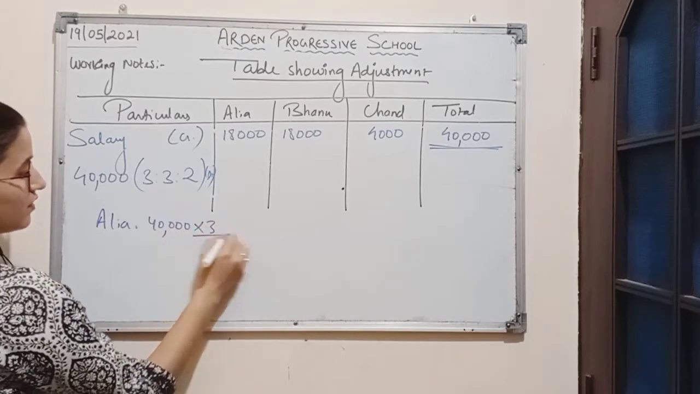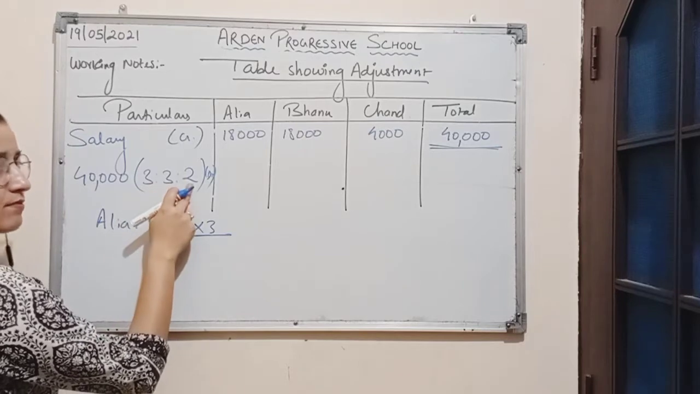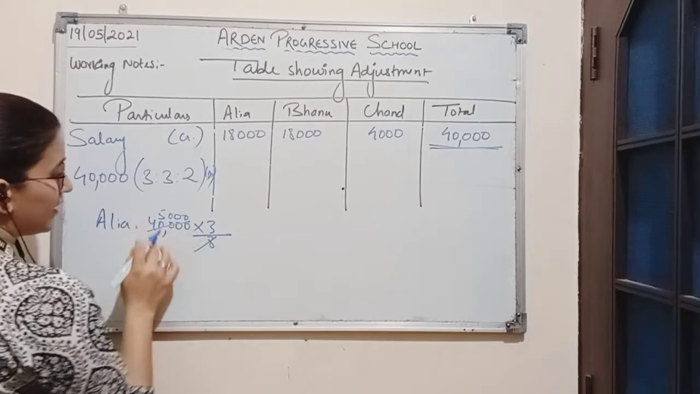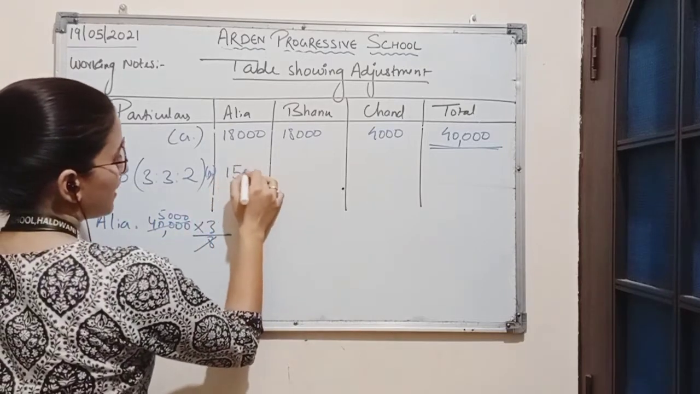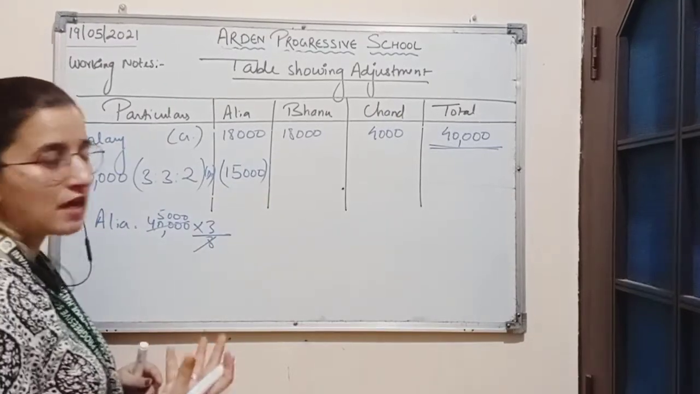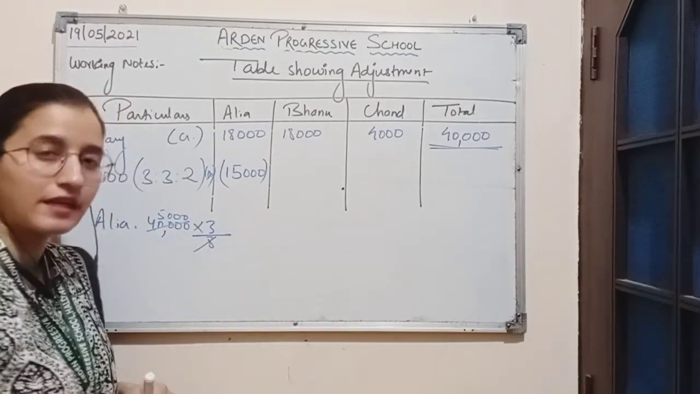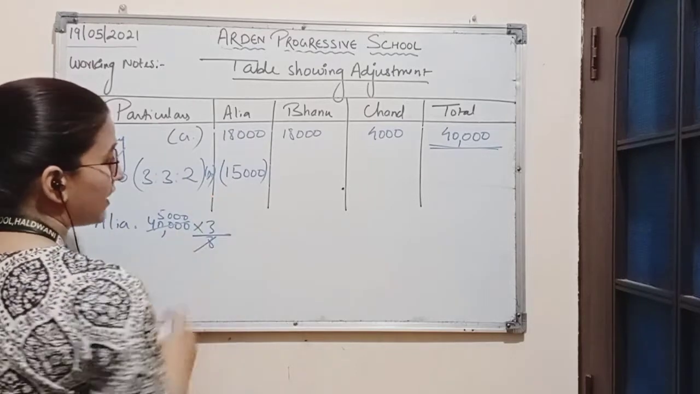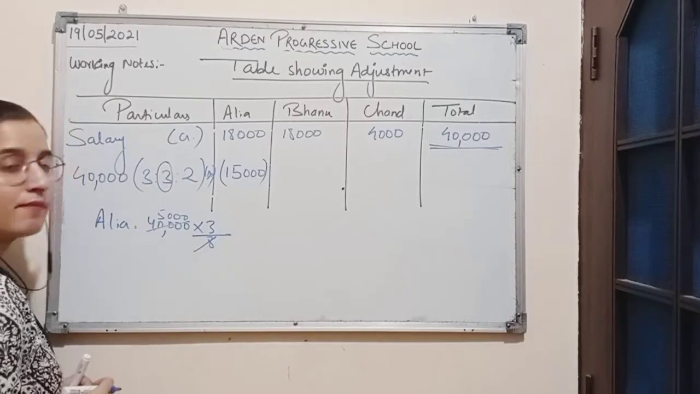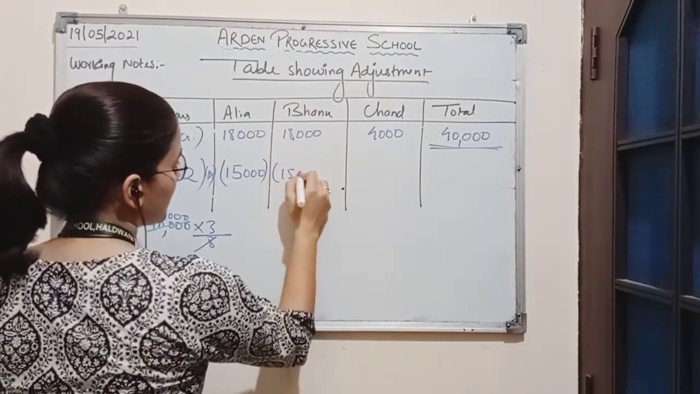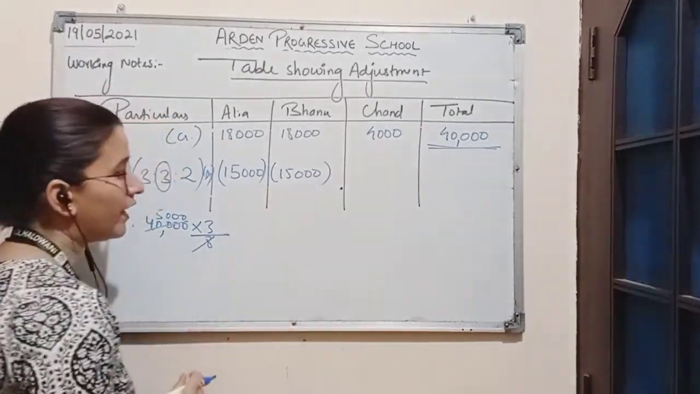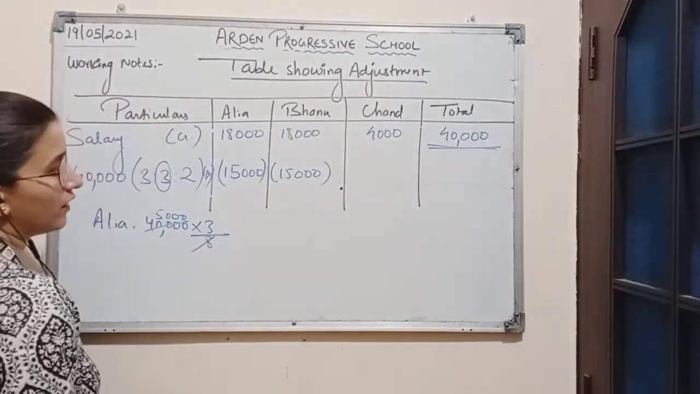ratio is 3, 3 divided by 3 plus 3 is 6 plus 2 is 8. So here Alia will get 15,000. As this is a debit amount, it is considered a loss, so it is a negative value, and a negative value is represented by putting brackets. Next, the same ratio is shared by Bhanu also, so the same amount will be debited, that is 15,000, and it will be shown in brackets as it denotes a negative value.